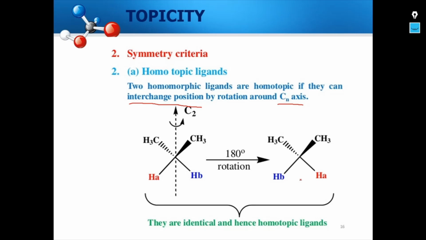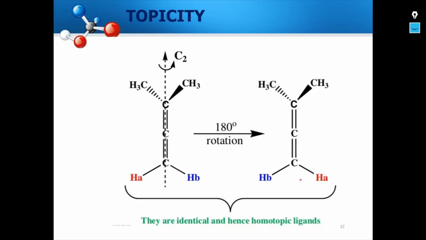Therefore, a specific CN axis should be present in a molecule to identify homotopic ligand. Let us take this allene, and again if we perform a 180-degree rotation, here the two ligands are interchanged and the molecule remains the same, and therefore they are homotopic ligands.